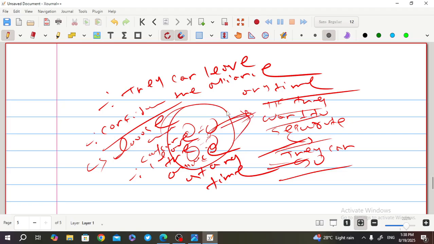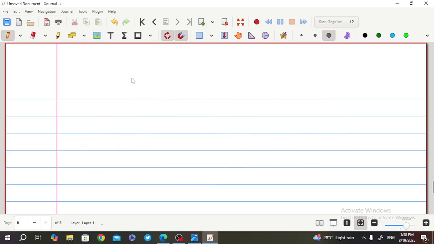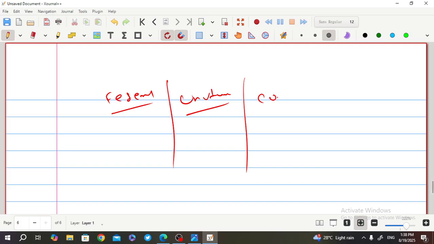See, if you compare the basic formulations of federal, unitary, and confederation: in the federal form of government, there is a clear-cut separation between the central government and the state government, because here the state governments have their own rules and regulations, and the central government has the power of defense, law and order, trade and currency.